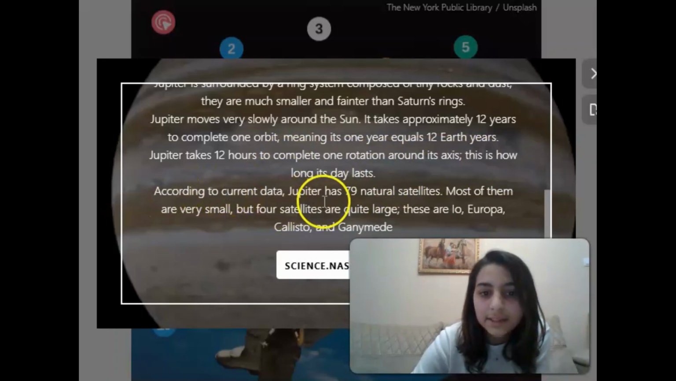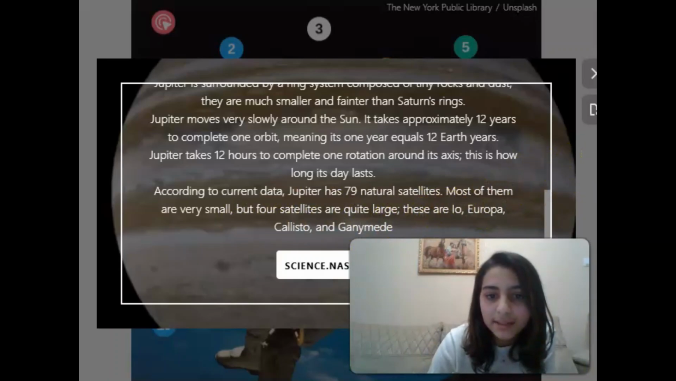According to current data, Jupiter has 79 natural satellites. Most of them are very small, but 4 satellites are quite large. They are Io, Europa, Callisto, and Ganymede.